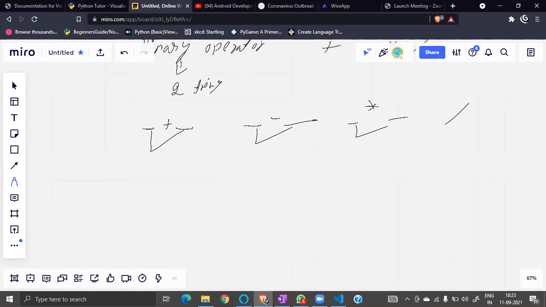So divide is of two types. Something is integer, it will give us an integer value, sorry, it will give us a decimal value. Let's try and run this.